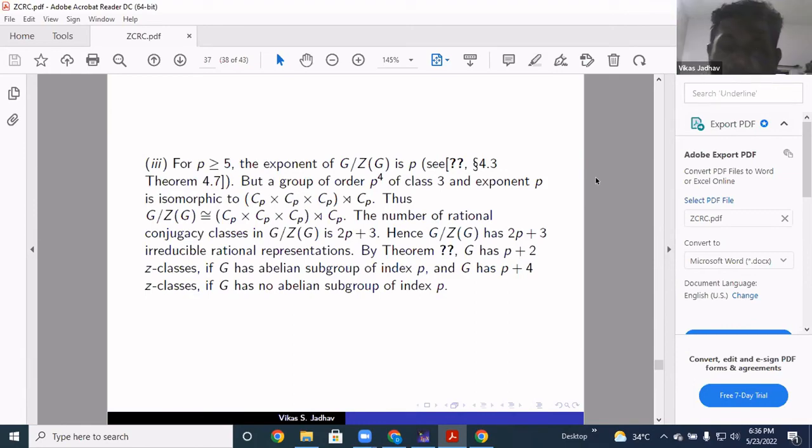In the survey article of Anupam Kumar sir, he also mentioned that calculating the number of Z-classes in groups of order P raised to 6 is a problem that we can think of. So one should try that now. Okay, thank you. Nice talk.